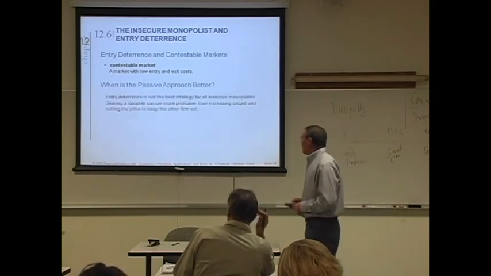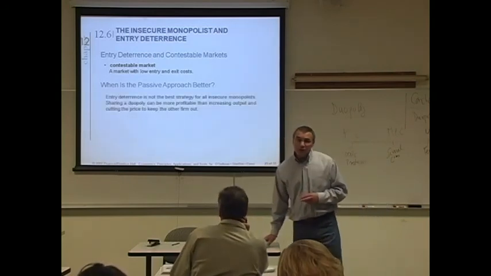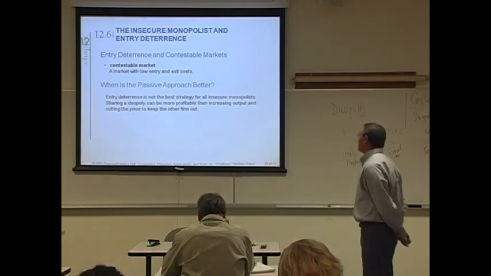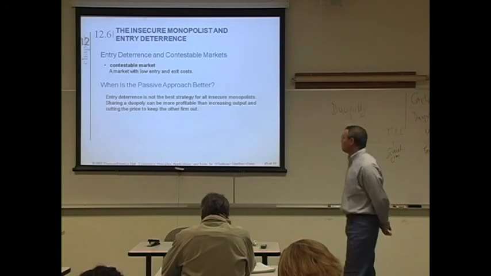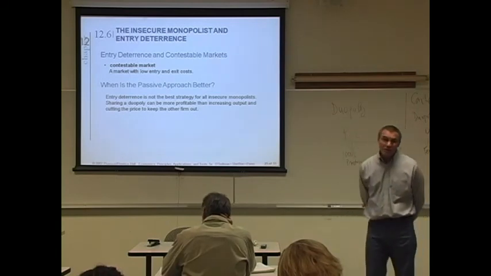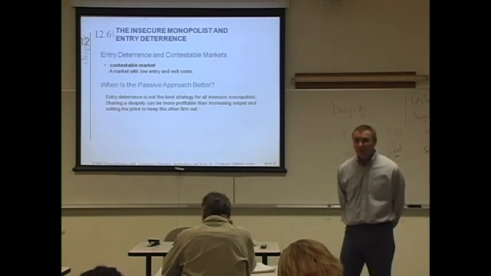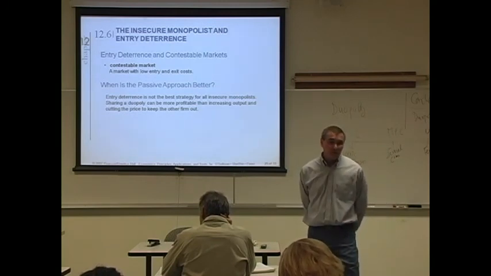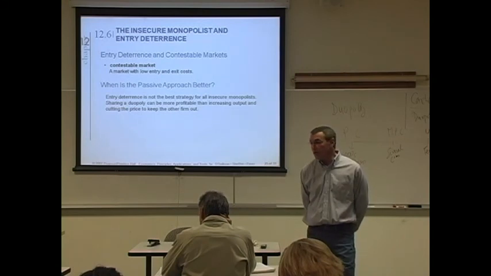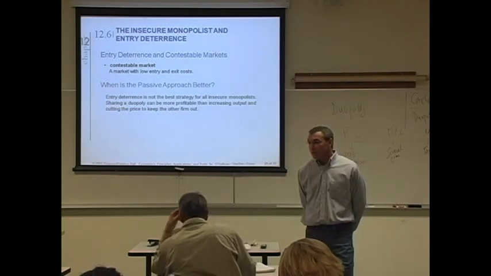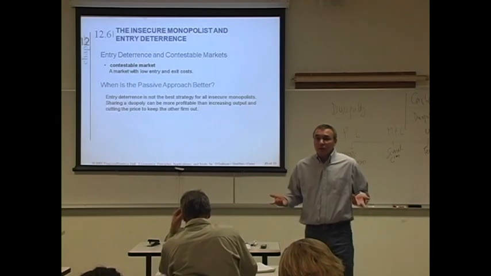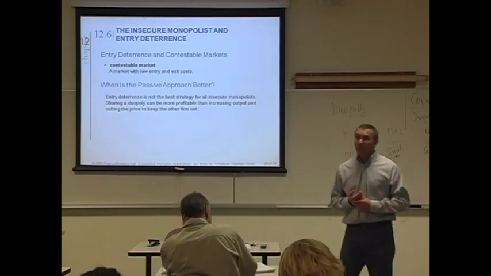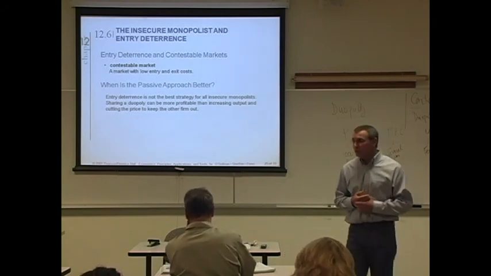A passive approach is better, like I said before. It could sometimes be a good idea just to accommodate the entrant. Meaning that entry deterrence is not always the best solution. It always depends how low your price is going to be. If your price is going to be under average cost, you're going to lose money. And the other companies now going to enter, but you're still going to lose money. Maybe you're going to make more money by accommodating, by allowing the other company to enter and share the market with you. That can happen.